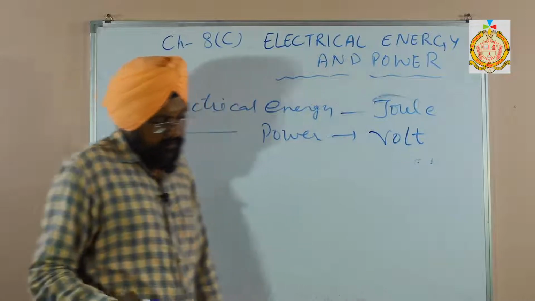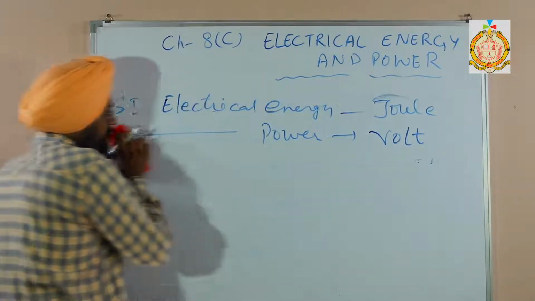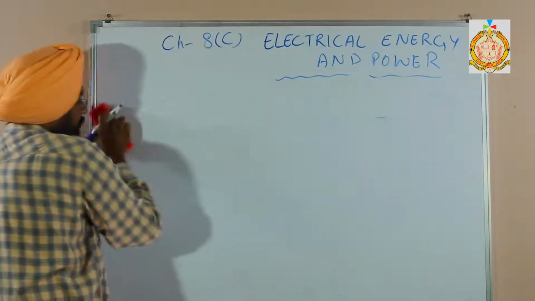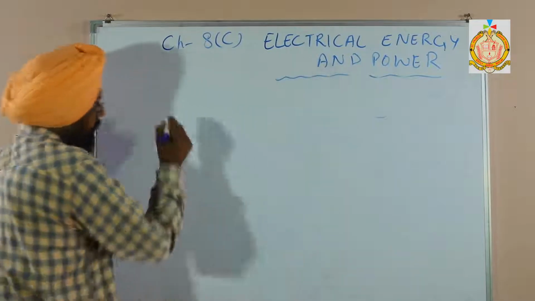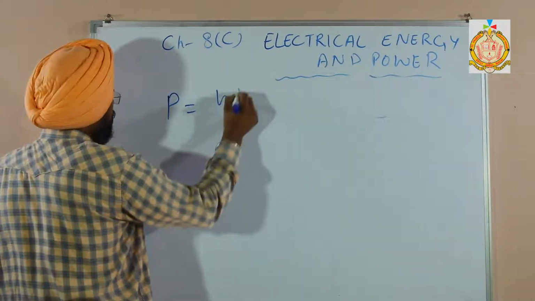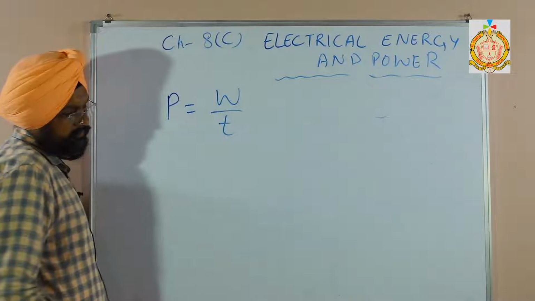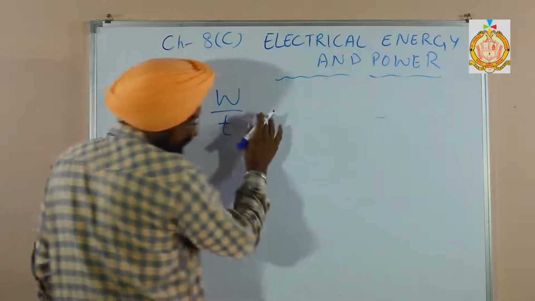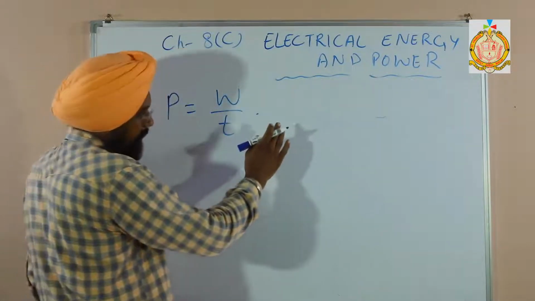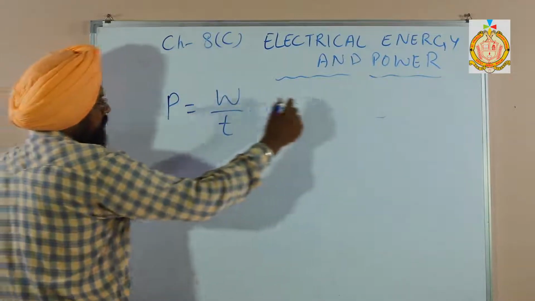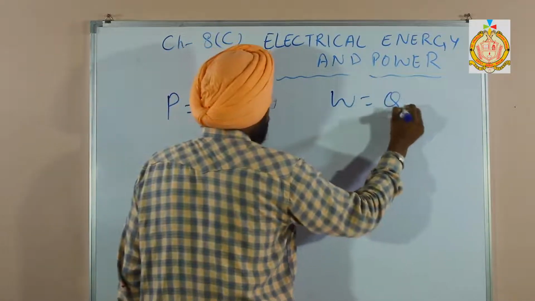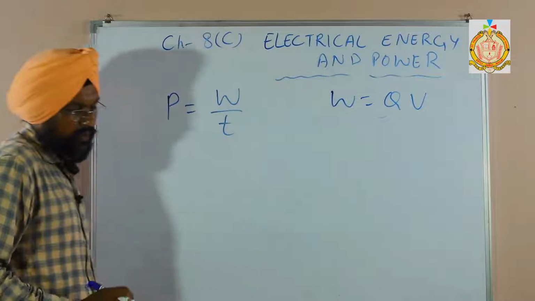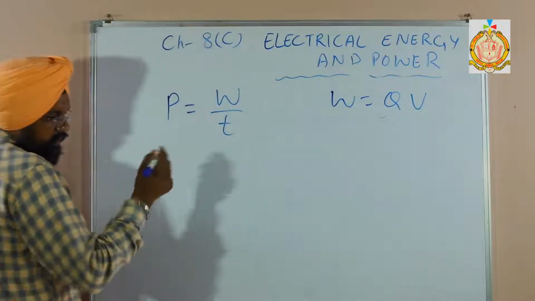Electrical power and its expression. Now we are going to discuss power. Power P is equal to work done upon time. So we know, as we have discussed, that W is equal to QV.